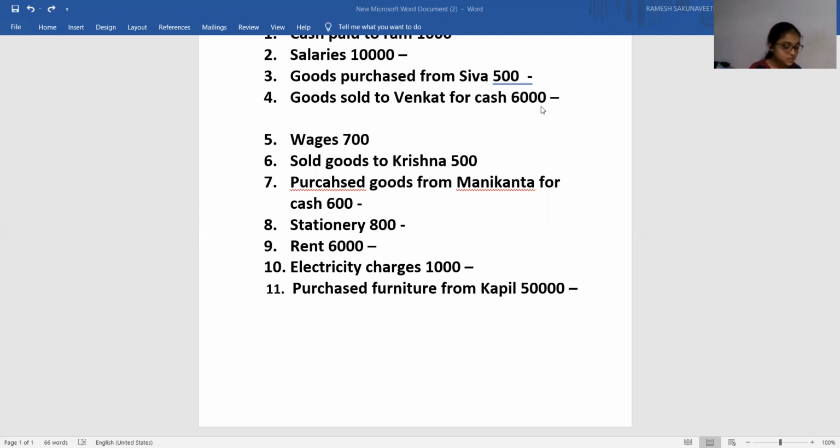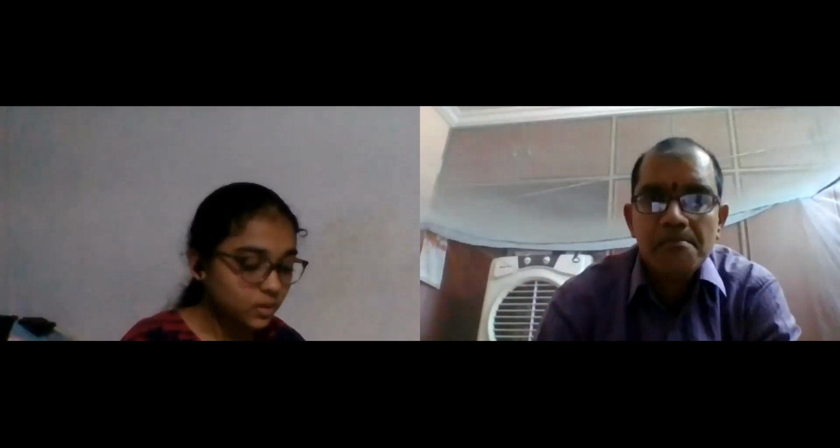Telephone charges 6,000. Cash paid to Venkatesh 600. Sold goods to Amrita 10,000. Salary paid to employees 1,000. Rent paid 5,000. Sold buildings to Achala 15 lakhs.